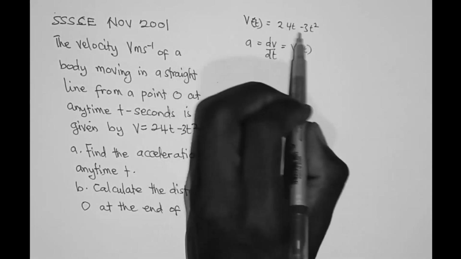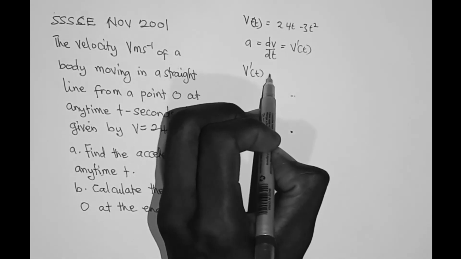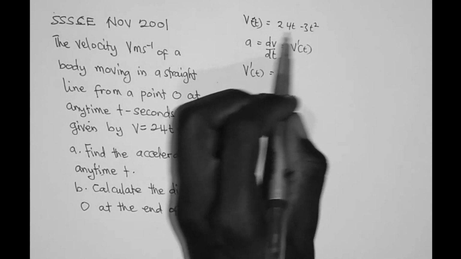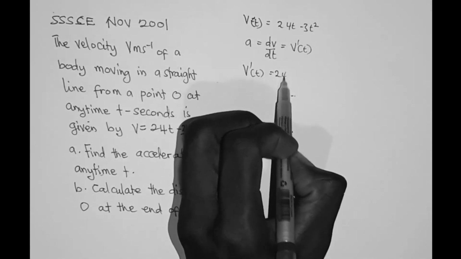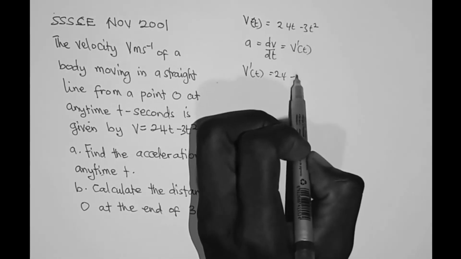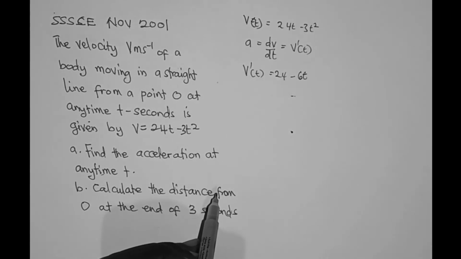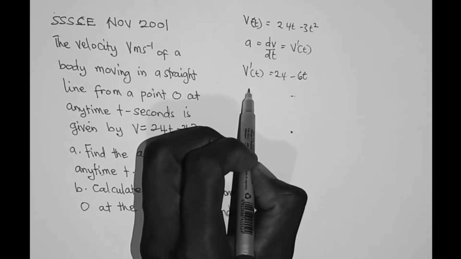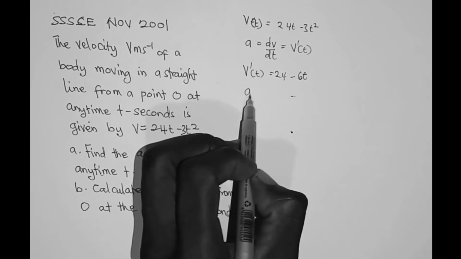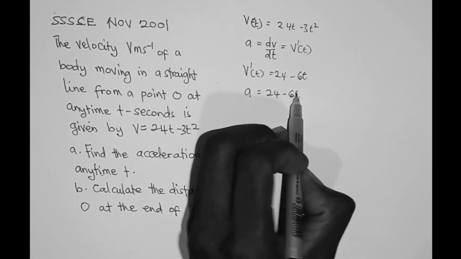So we need to find v prime of t. That is just to differentiate v of t. If you differentiate 24t, you get 24. If you differentiate minus 3t squared, it becomes minus 6t. So therefore, the acceleration A is equal to 24 minus 6t.